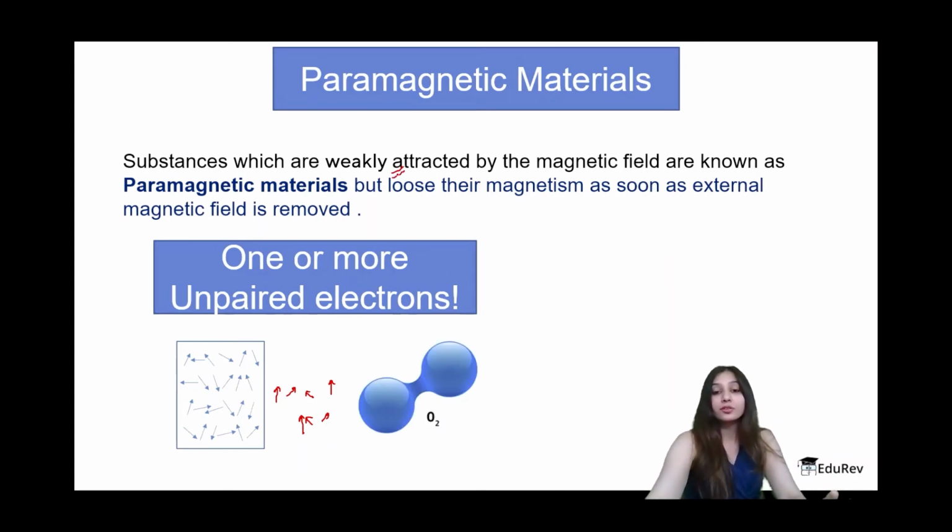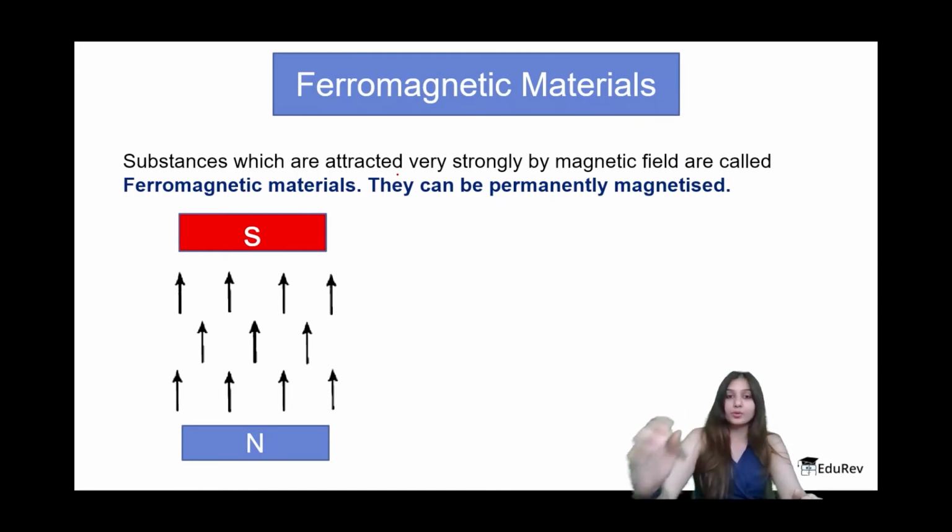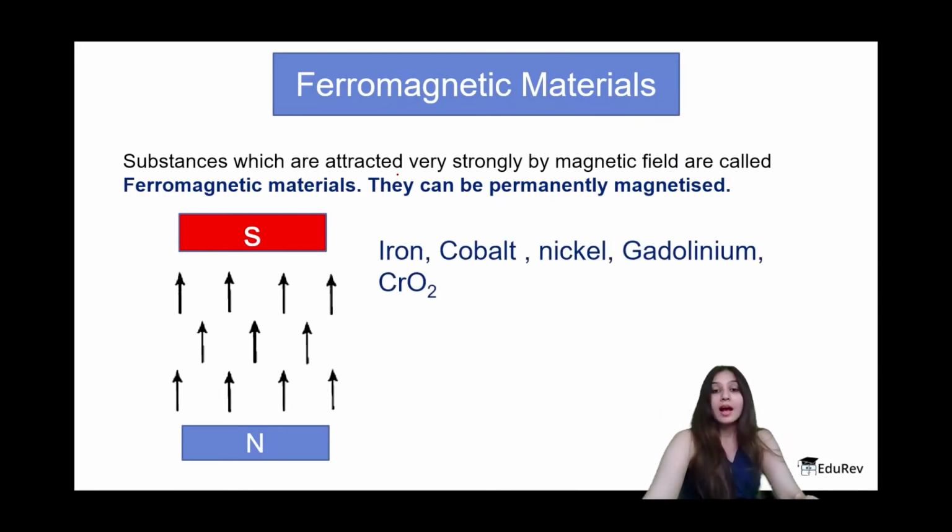But in case of ferromagnetic, as you can see, all the magnetic moments are arranged directly in the direction of the external magnetic field, and that is why they are very strong magnets and they are permanently magnetized. They will remain magnets even after the external magnetic field is removed. The main examples are strong metals like iron, cobalt, nickel, gadolinium, and a very important example, chromium dioxide, which you have to remember.